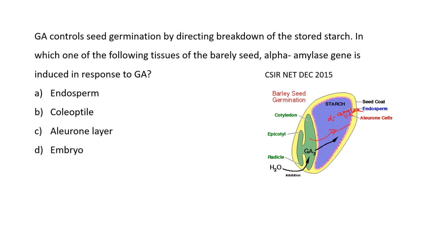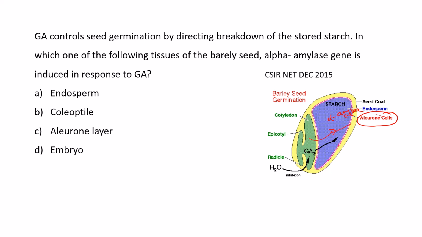So in this question they ask: gibberellic acid controls seed germination by directing breakdown of stored starch; in which tissue of the barley seed is the alpha amylase gene induced in response to gibberellic acid? So we can say that the alpha amylase gene is present in aleurone cells. This alpha amylase gene will be induced in response to gibberellic acid, which is coming from the embryo.